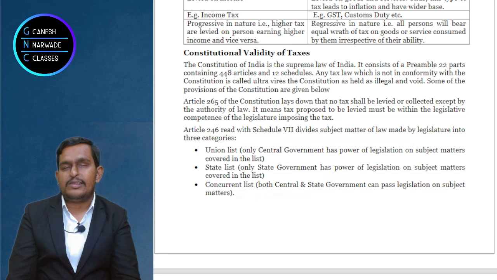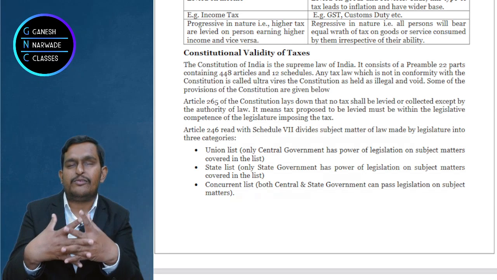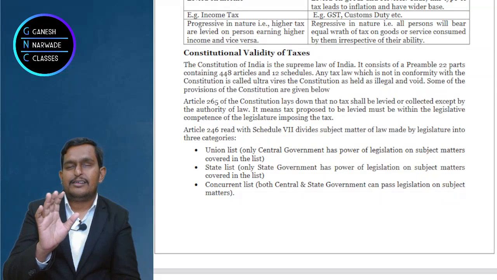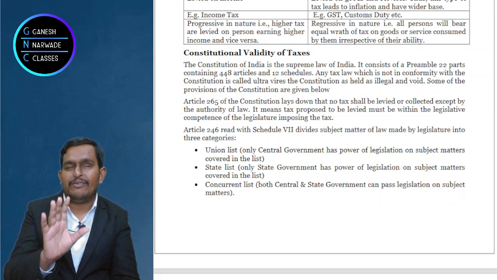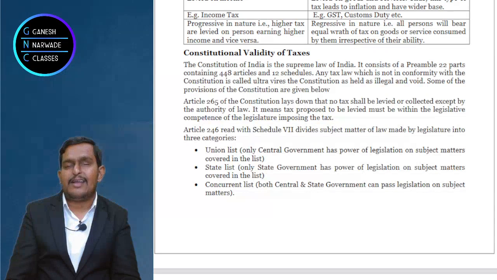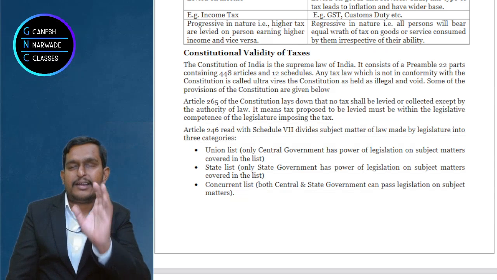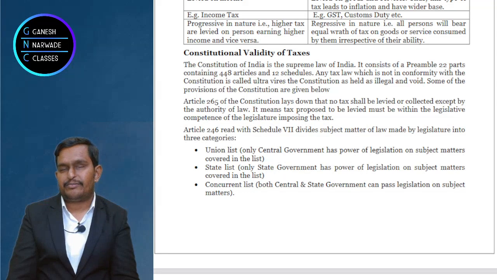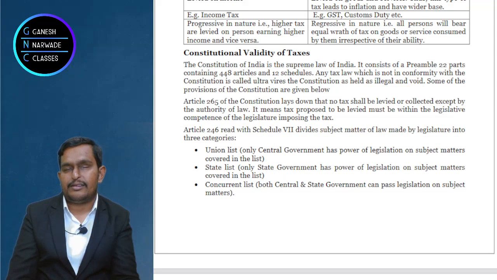So tomorrow there should be no dispute between the state and center. For that, clear-cut bifurcation of powers to collect taxes is given. For example, in the union list, on the income earned by persons, the central government can levy tax.